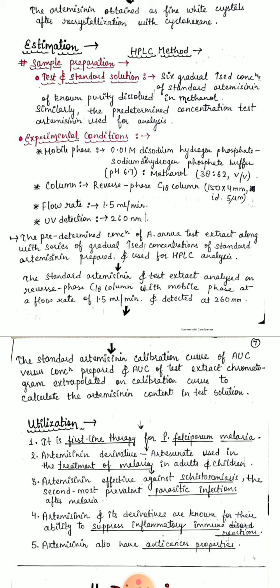So whatever the area from the start to the end, we will mark the area under the curve, and then we will calibrate the content of artemisinin in the test solution. So from that HPLC method we can estimate the artemisinin content.